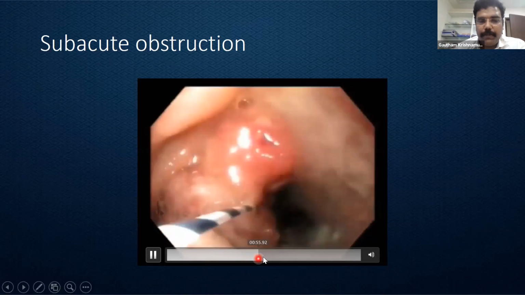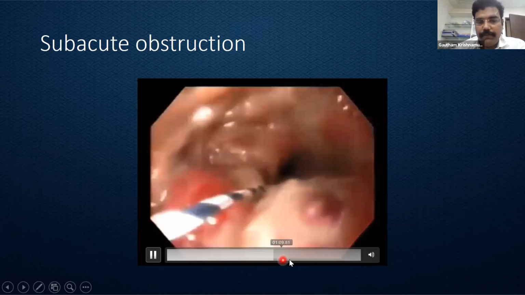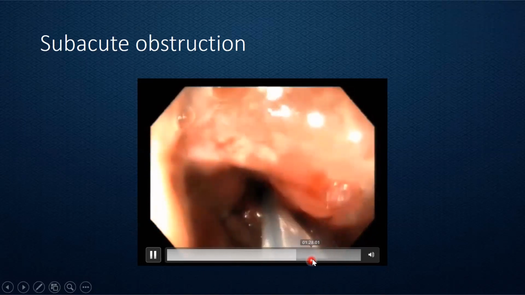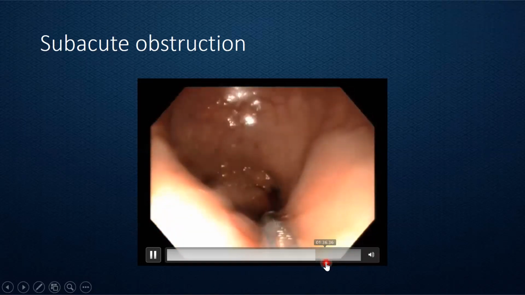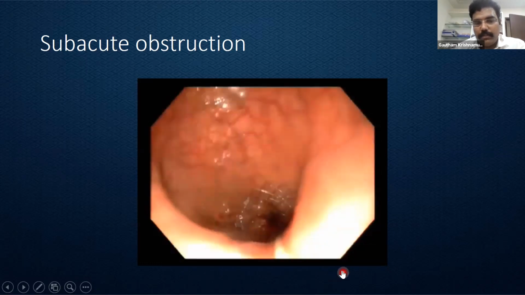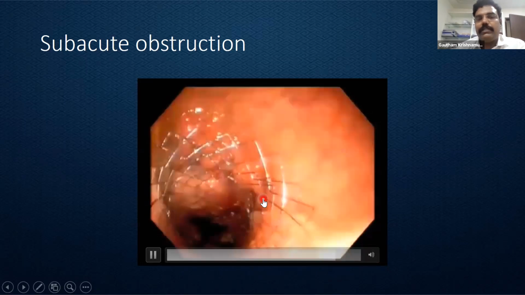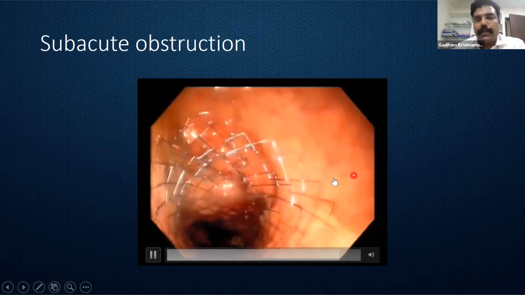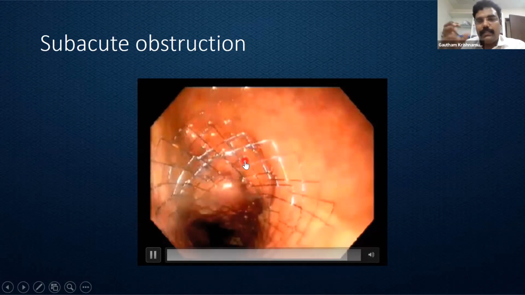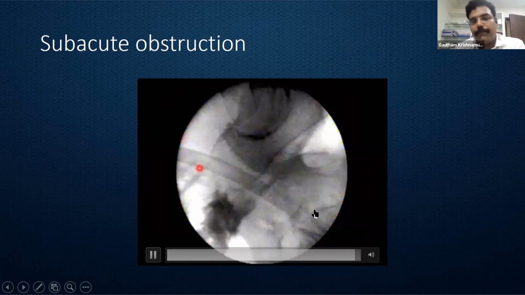So once the guide wire is placed, the scope is gradually withdrawn, and then over the guide wire a stent is placed. Once the stent is placed, we can find it is expanded and it is placed there. It should at least cover 2 centimeters from the tumor end, distally as well as proximally, so that there's a good catch, and we can find they have flanges to prevent stent migration. This is the fluoroscopic image showing the stent placement.